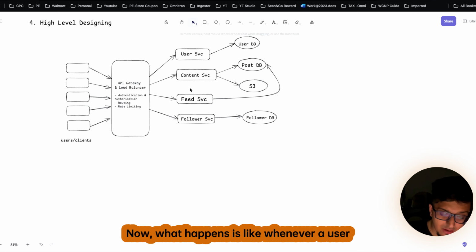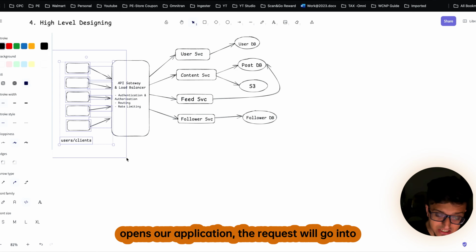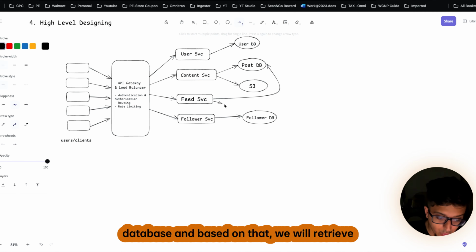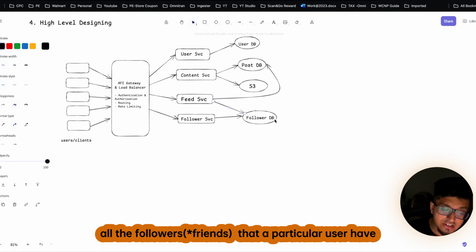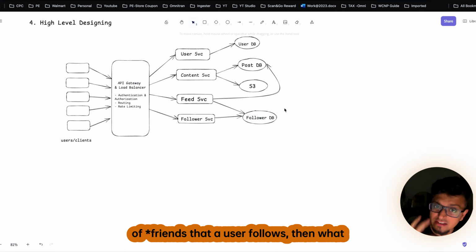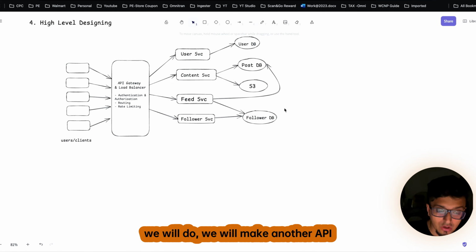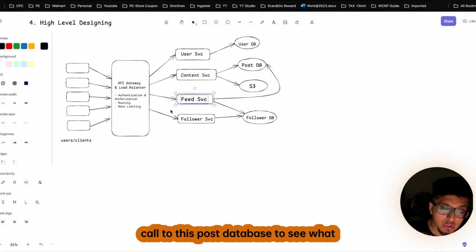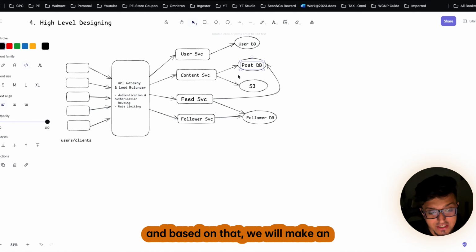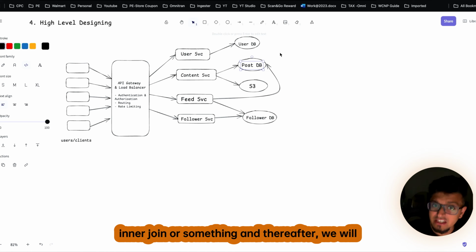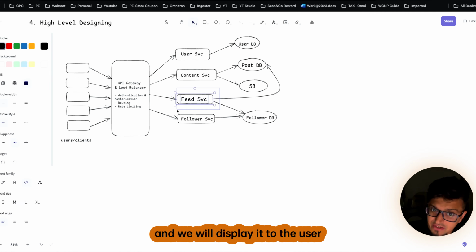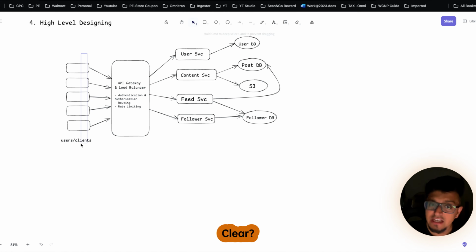Now, whenever a user opens our application, the request will go into our feed service. The first request will go to this follower database, and based on that we will retrieve all the followers that a particular user has. Once we get the list of followers that a user follows, we will make another API call to the post database to see what posts those followers have already posted, and based on that we will make an inner join or something, and thereafter we will retrieve all that information into our feed service and display it to the user in the front end.